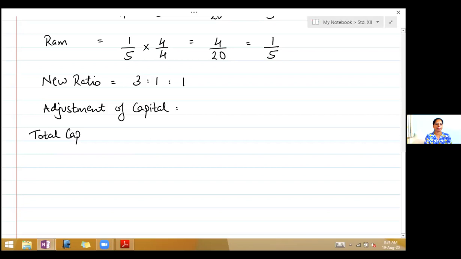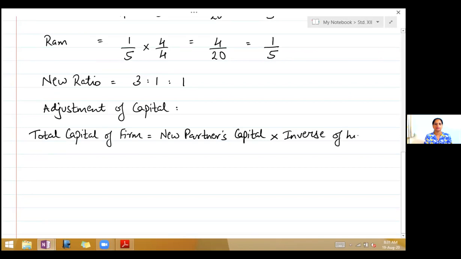So total capital of the firm is equal to new partner's capital into inverse of his profit sharing ratio.